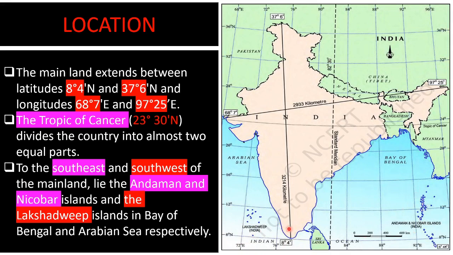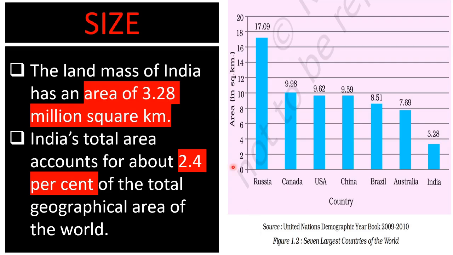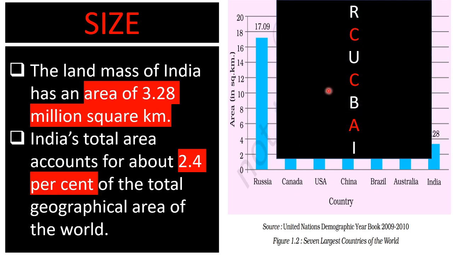Now if we talk about the size of India, India has a landmass of 3.28 million square kilometers, and that is 2.4% of the total geographical area of the world. And in size, we stand at 7th number. So first of all, Russia, then Canada, then USA, then China, then Brazil, Australia, and at 7th number, we stand. Now, very interestingly, we can remember all these countries with the acronym RCUCBAI. R means Russia, then C means Canada, then USA, China, Brazil, Australia, and India.